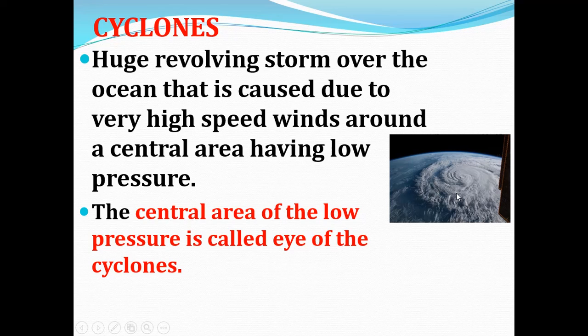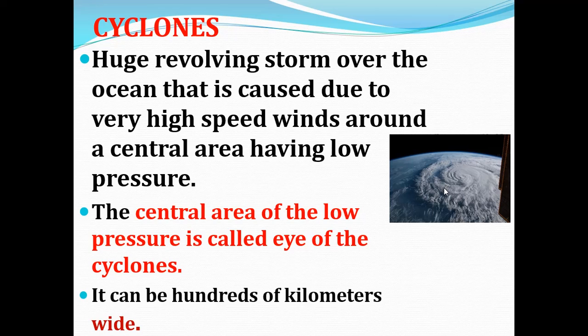Now, the central area where we can observe the low pressure is called the eye of the cyclone. The central area of low pressure is called the eye of the cyclone. It can be hundreds of kilometers wide. The eye of the cyclone will be about 100 kilometers in width.